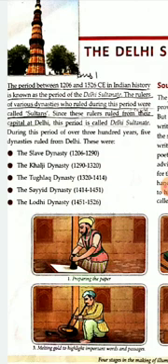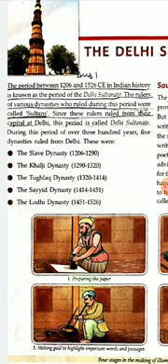Since these rulers ruled from their capital at Delhi, this period is called the Delhi Sultanate.